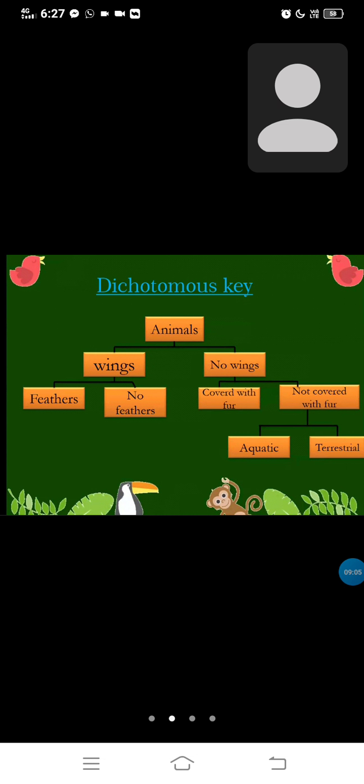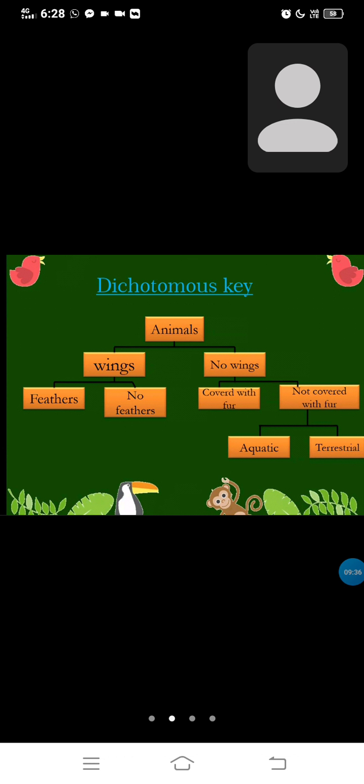In no wings, mouse, fish, and terrestrial. In feathers, I put the chicken, and in no feathers the butterfly. Here you can see the butterfly doesn't have any feathers. Because of that, I put the butterfly into the no feathers group, but it can fly with its wings.